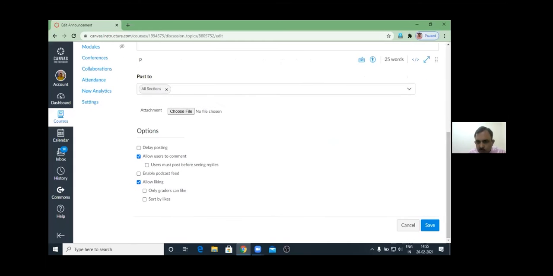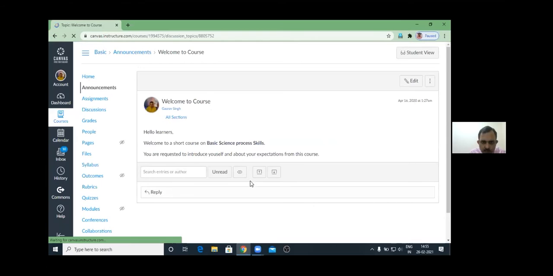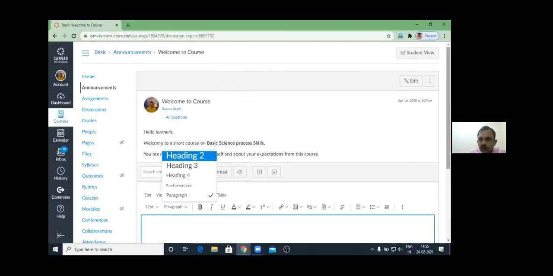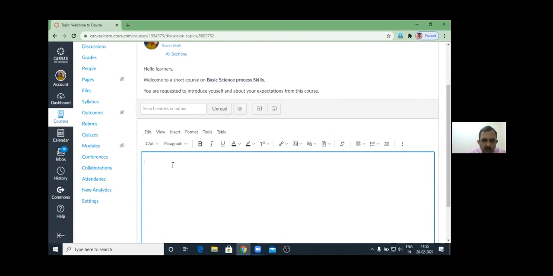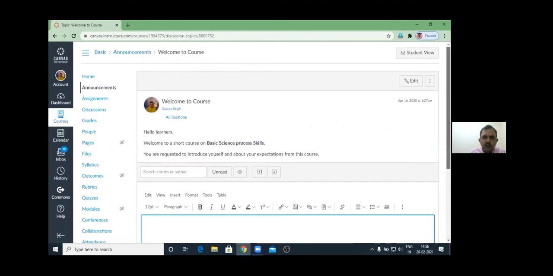So suppose I enable these two things and let me save it. Once it is saved, it will show you. Okay, now here it is. If I click on reply, I can reply. So any learner who watches will reply to my post and post the reply. If they want to attach anything, they can attach anything. So this is the announcement. In any MOOC course, announcements are an important thing.